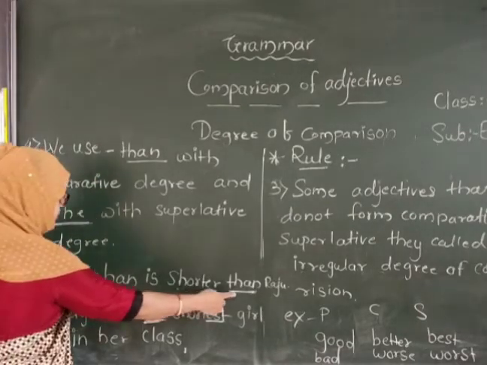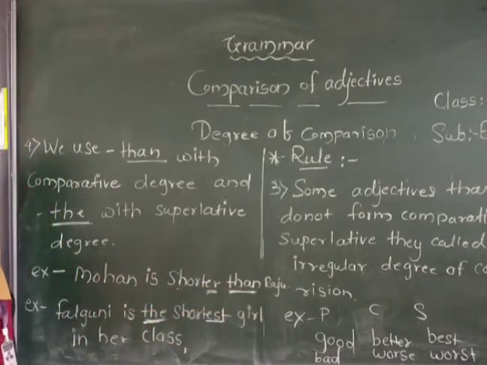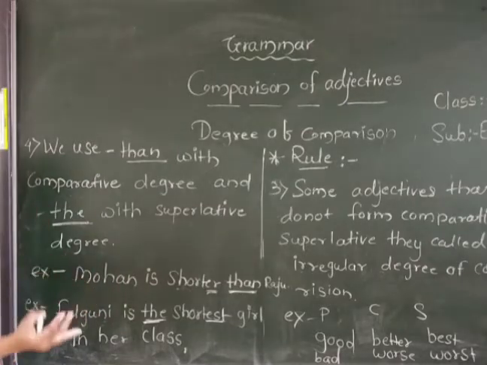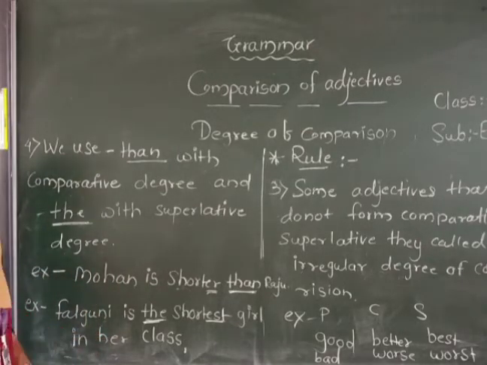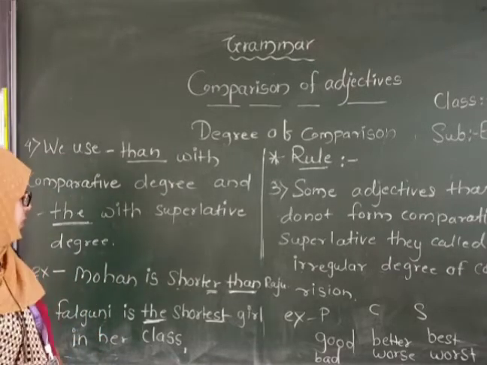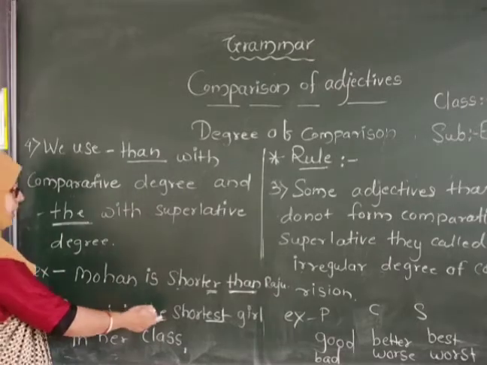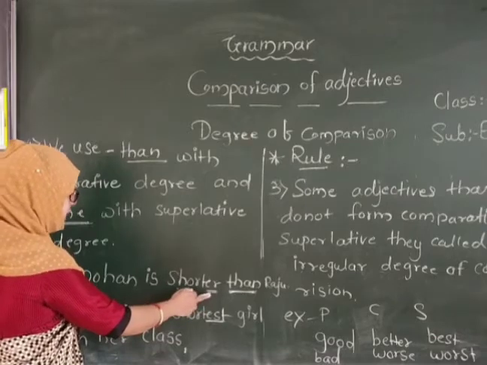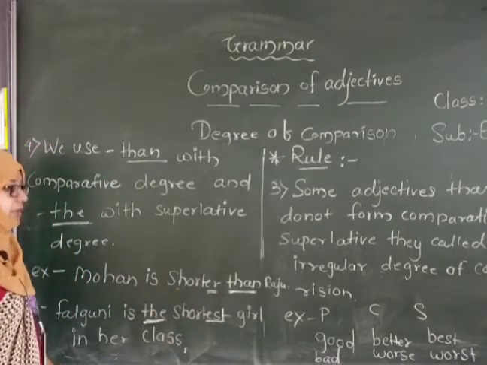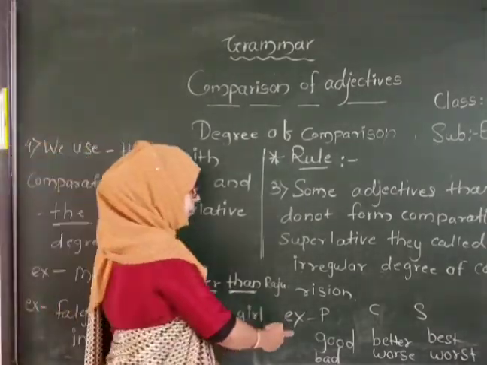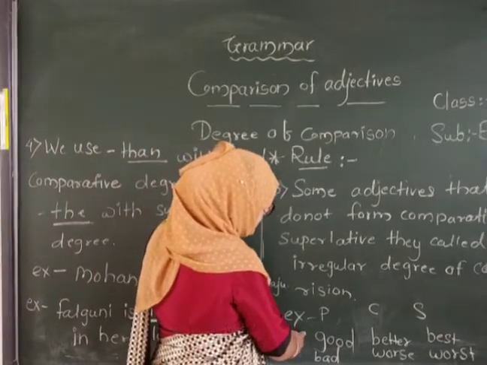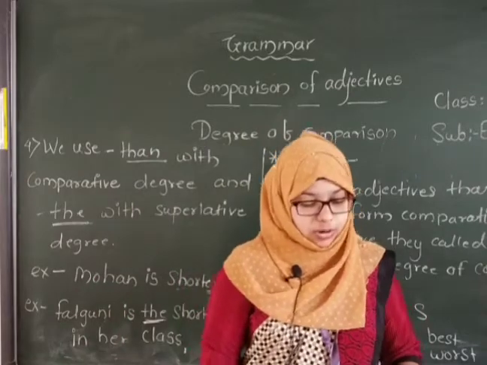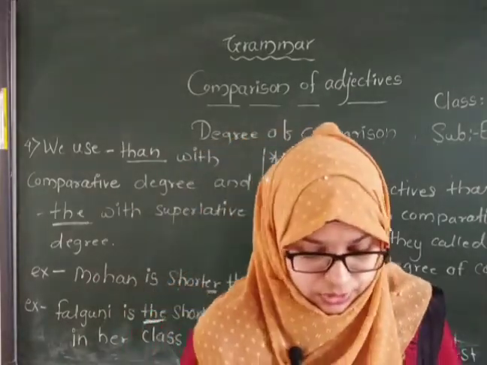We use than because we are comparing two persons, Mohan and Raju. More than 2 persons means in the class a number of girls are there, so we use the shortest, EST. When it is comparative, ER we have to use. When it is superlative, EST we have to use. And when irregular adjectives are there, we have to change the form. So this is all about comparison of adjectives.